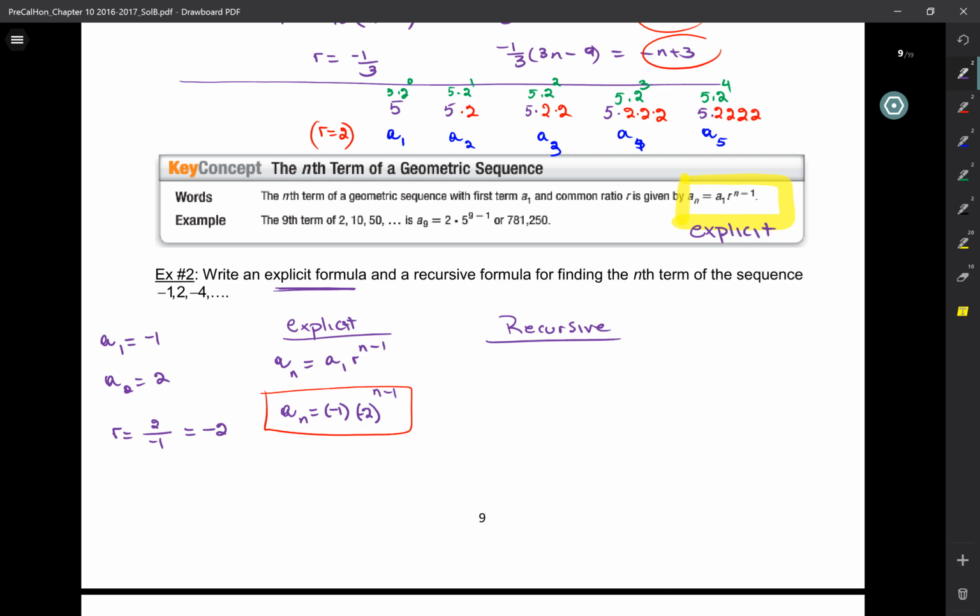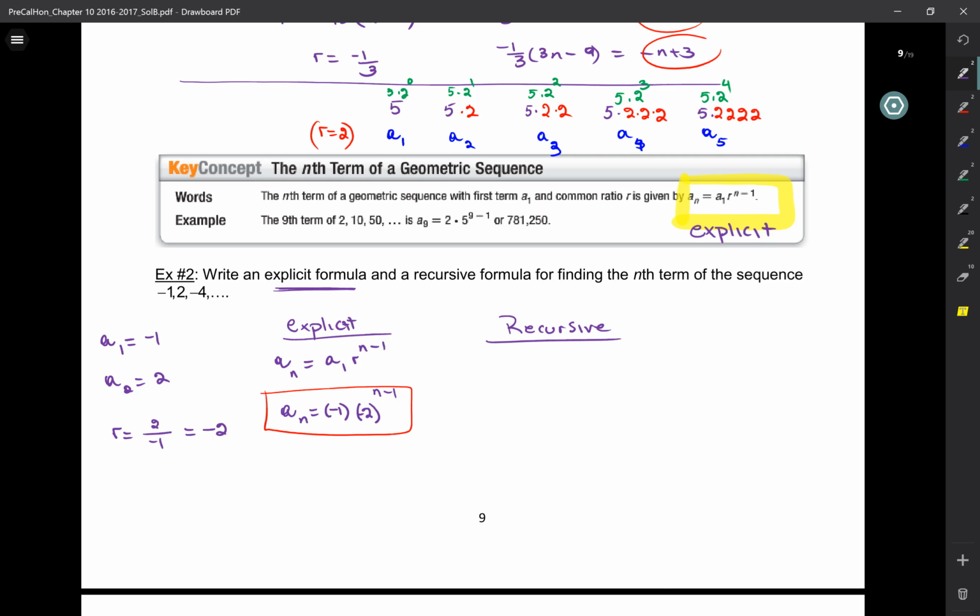Well, would I have to do that? So look, if I'm at the first term, what would I do to get the second term? Multiply by what? Which is -2. And then if I'm here, I multiply by -2. Now, if I'm on the 60th term, to get the 61st term, I just have to multiply by -2. Okay?